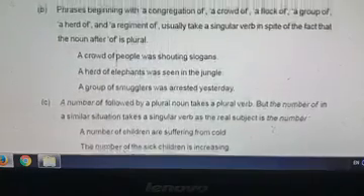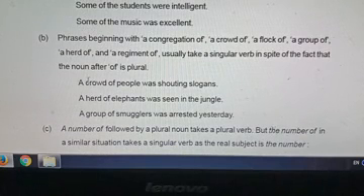Then collective noun, if the head noun is a collective noun. A crowd of people was. A herd of elephants was, because herd is a collective noun. It refers to one group. A group of smugglers was.